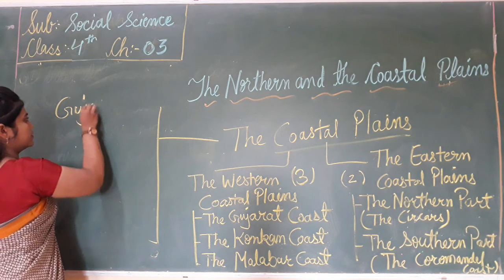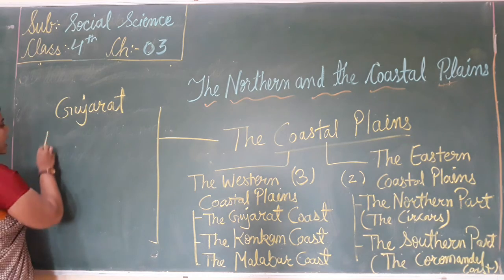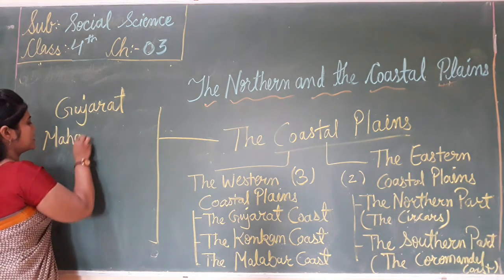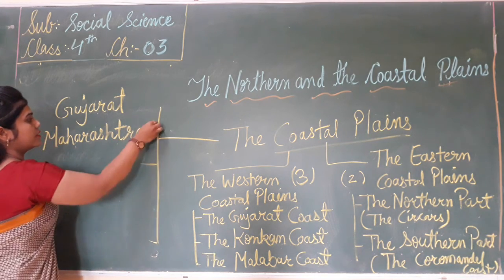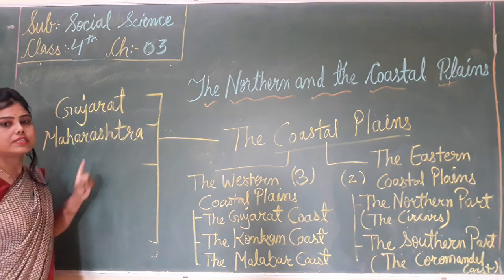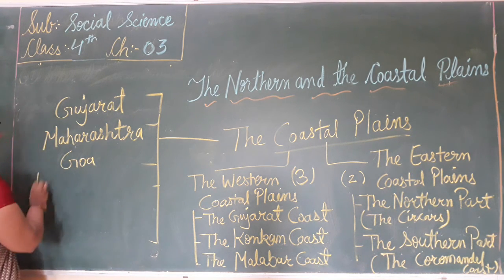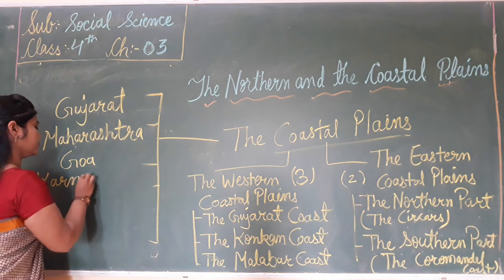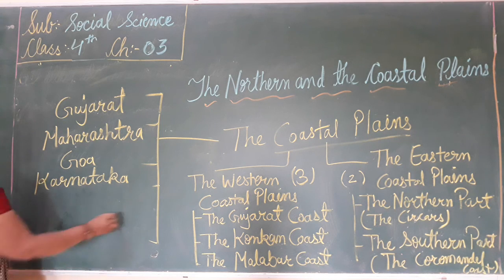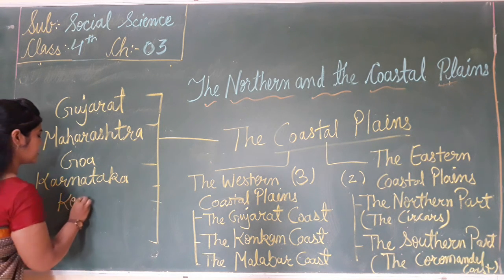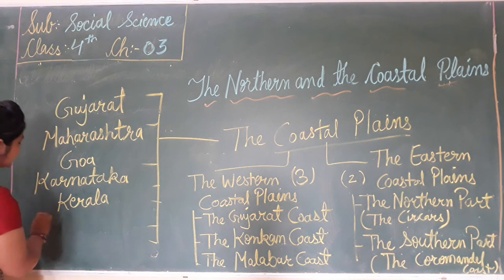The states are: first, Gujarat. Second, Maharashtra. Third, Goa. Fourth, Karnataka. Fifth, Kerala. Sixth, Tamil Nadu.